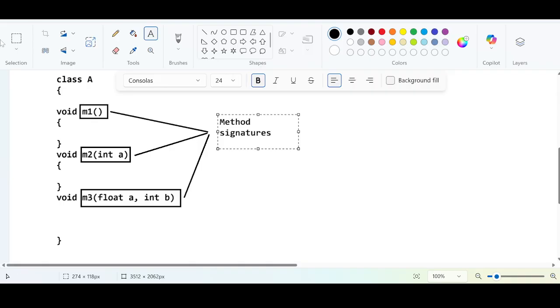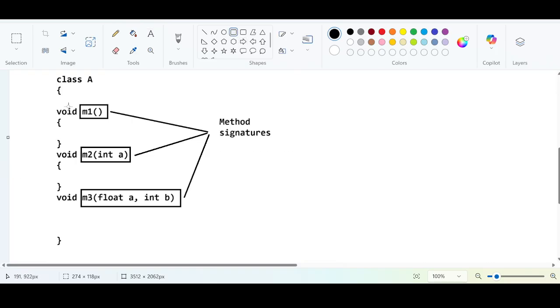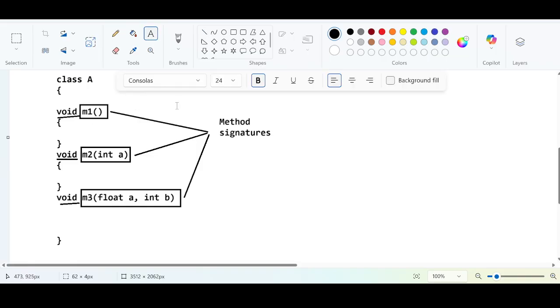Right, you don't include the return type. The return type can be anything. It can be void, or integer, or float, whatever it is. You do not consider the return type. All you consider is only the method name followed by the number of arguments that it is accepting. In this case, there are no arguments, but still it is a method signature, a combination of method name plus arguments.